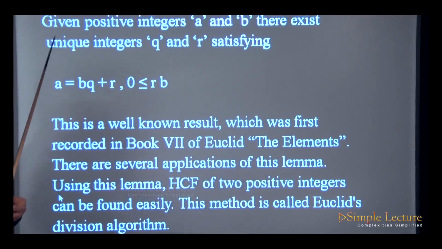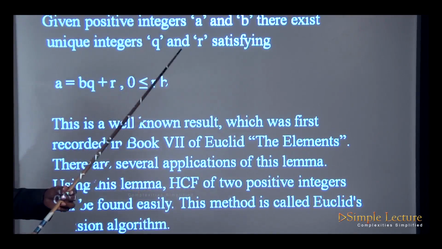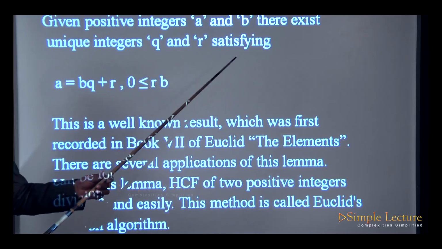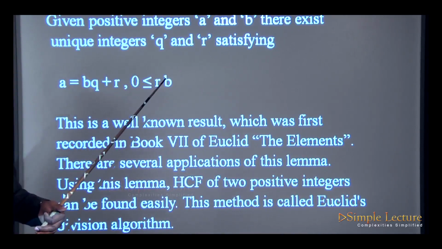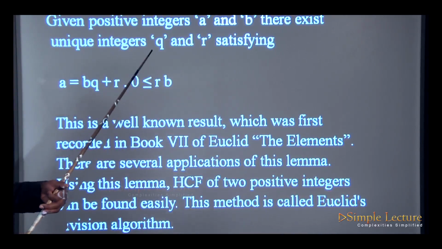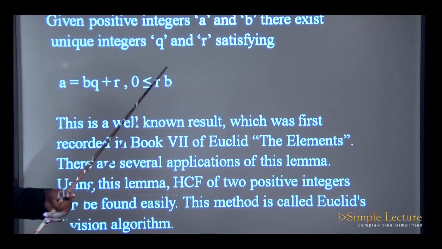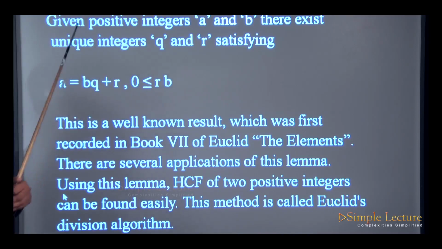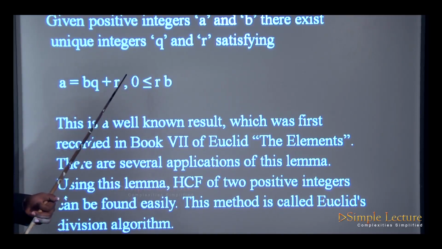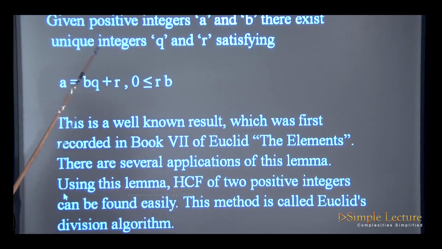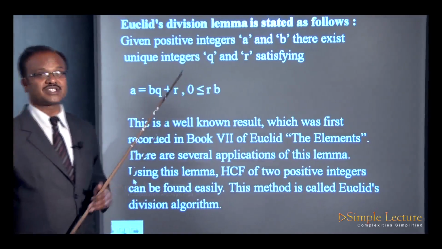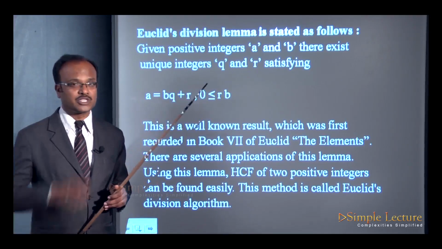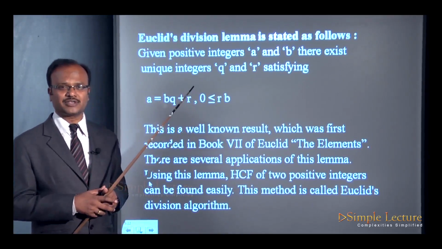Then there exist unique integers q and r satisfying the relationship a is equal to bq plus r, where r is less than b but greater than or equal to 0. So this is called Euclid's division lemma. The statement is very, very important.